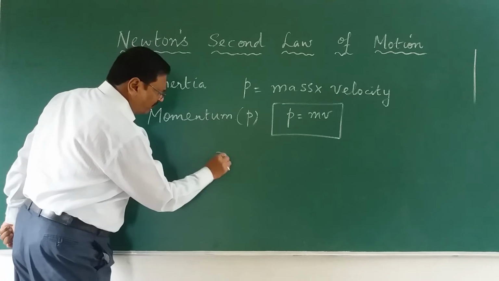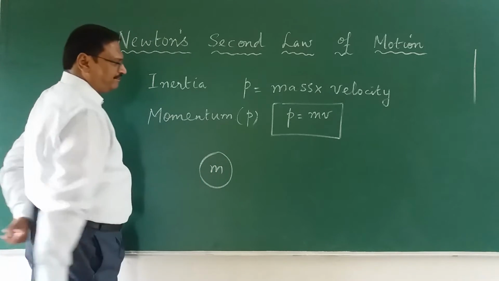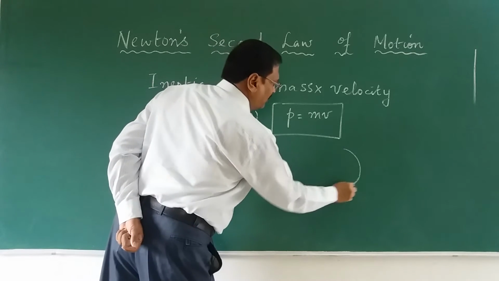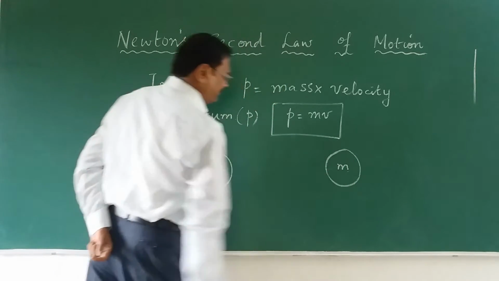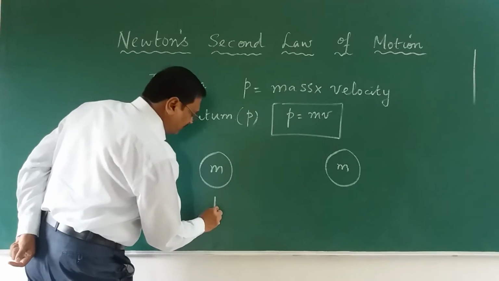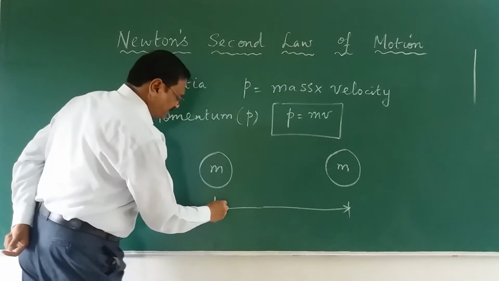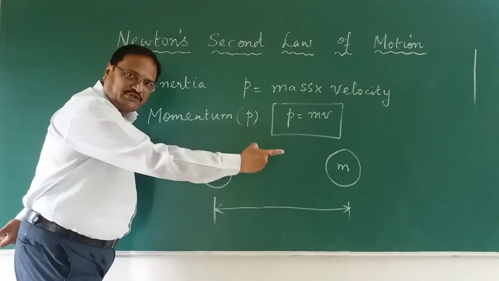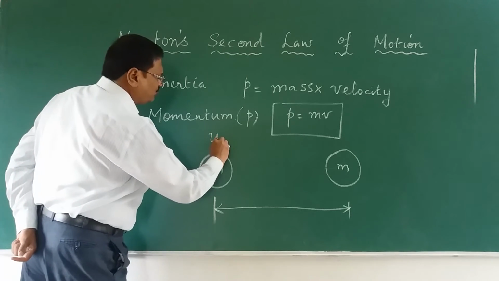Now, let me take a body here, a ball. The mass of the ball is m, and the same ball is coming here, and the same mass m is here, right? And the body is moving from here, and it is going like this to the next place, right? That is, it has changed its position. Let us say the initial velocity of the body is u.